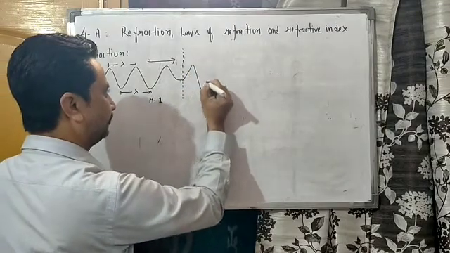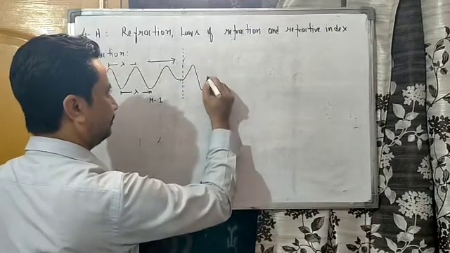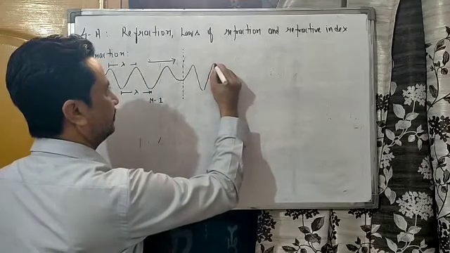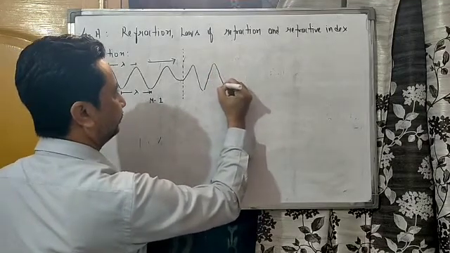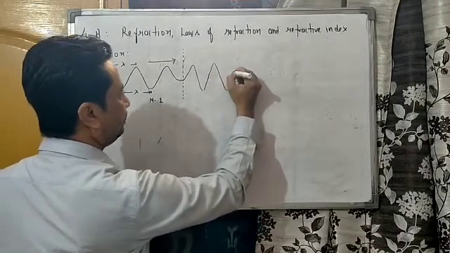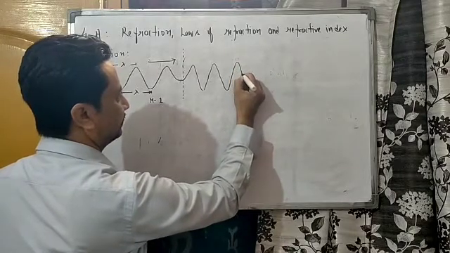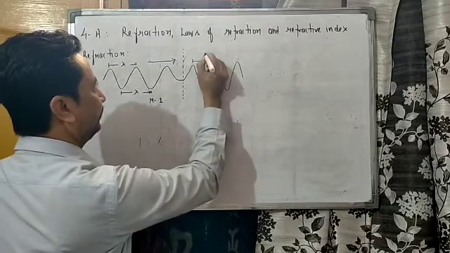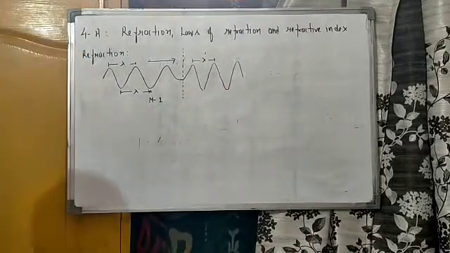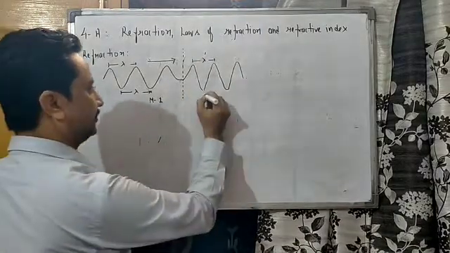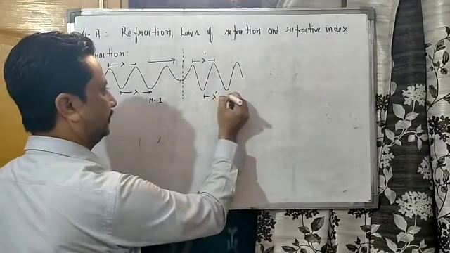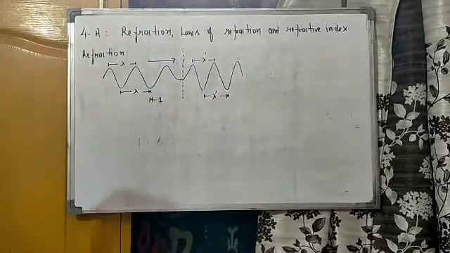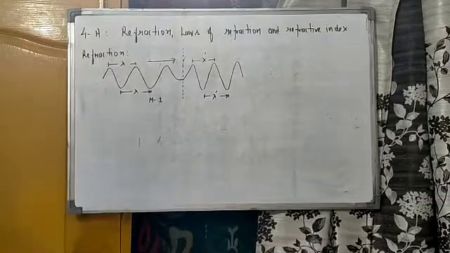It will simply change its wavelength. Now when the wave travels from one medium to another, its wavelength changes. So what is refraction?